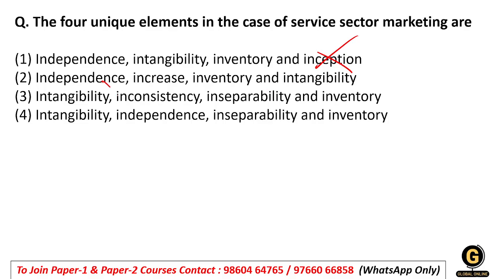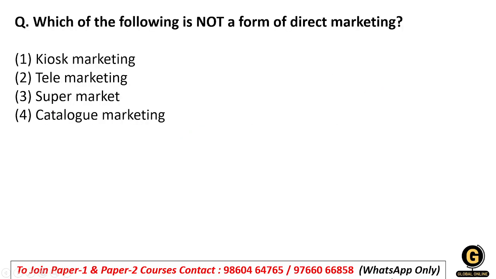Here independence is there, and here increase is there, so these will not be right. Here independence is again there, so this will not be right. Our right answer: the four major characteristics of service are intangibility, inconsistency, inseparability, and inventory. So option number 3 will be the right answer in this question.